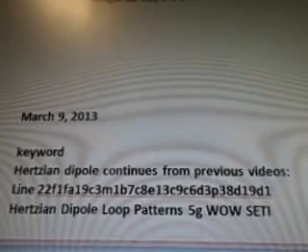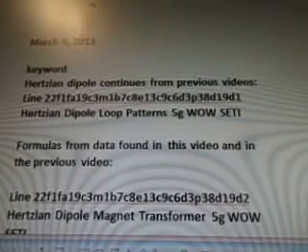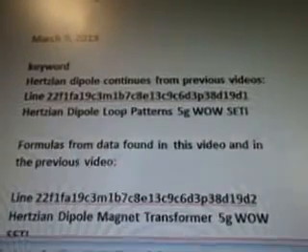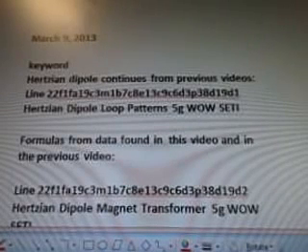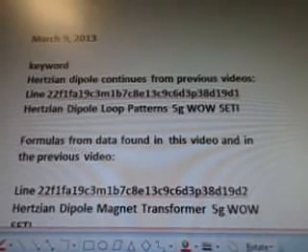And this is keyword research: entropy production rates from Hertzian Dipole from the WOW data. It's supposed to be lambda. I goofed, sorry. March 9, 2013, keywords Hertzian Dipole continues from the previous videos. Line 22, F1FA, 19C3M, 1B7, C8E, 13C9, C6D, 3P, 38D1, or D19D1, sorry.